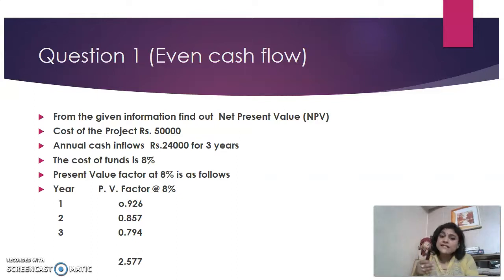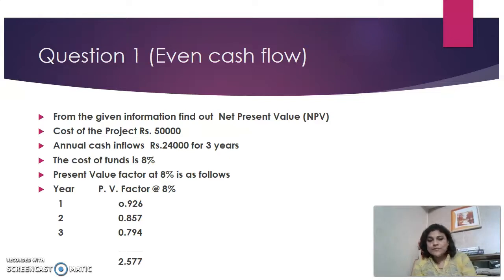Here, in year 1 you have the present value factor at 8%, where the value of 1 rupee is discounted as 0.926, whereas in the second year the value of 1 rupee is 0.857, and the value of 1 rupee at the third year is